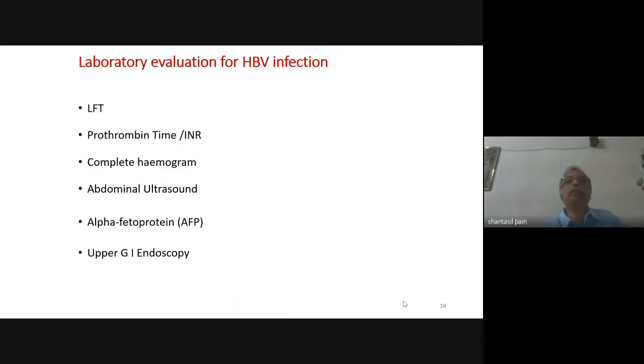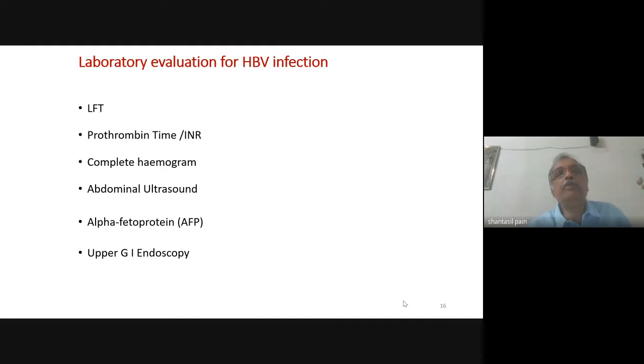Now coming to the laboratory evaluation. In hepatitis B virus infection, again, this is actually the laboratory evaluation for any patient with liver disease. You check the LFT, prothrombin time, hemogram, abdominal ultrasound, check for the alpha fetoprotein in special populations, and do an upper GI endoscopy in patients with CLD. Now LFT is very important. You need to know the parameters that we check in an LFT and how to interpret them.